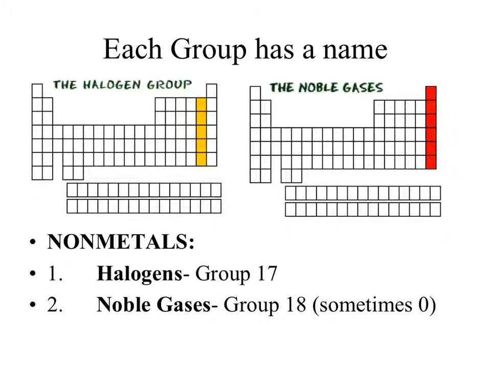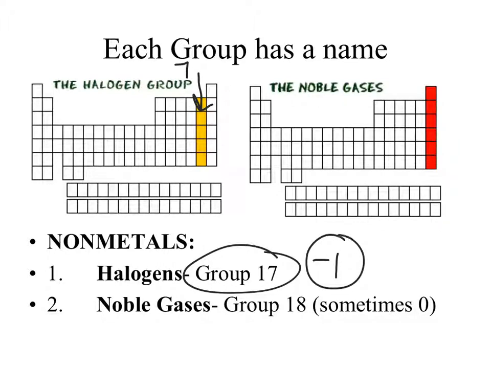Now for the nonmetals, we'll focus on two main groups. Group 17 is right here, which is the halogens. By the way, if they're group 17, that means they have 7 valence electrons, which means they all like to form a -1 anion, and that eventually is going to lead to why they all have similar chemical reactivities, because of that -1 charge. So the reason that family members in the same group, the same vertical column, act similarly often is because of their valence electrons and what charge they can make.